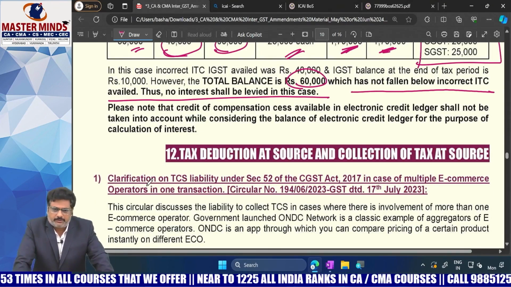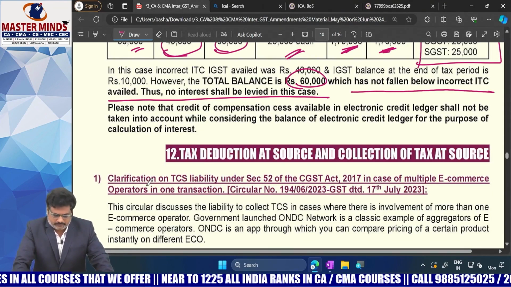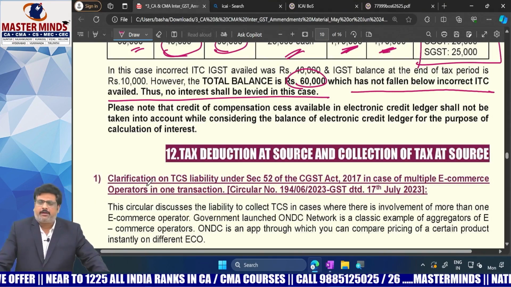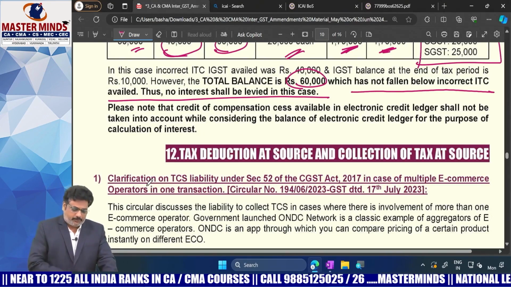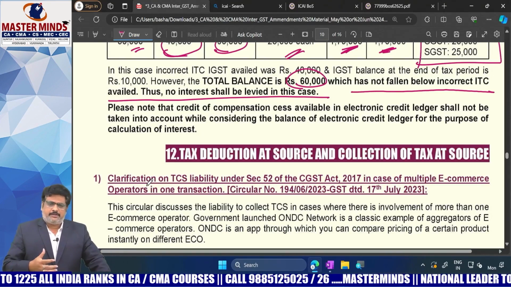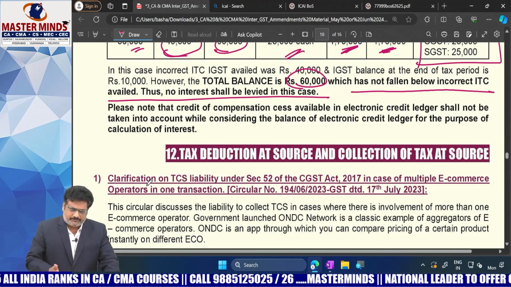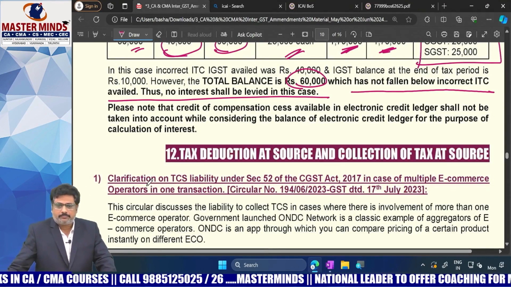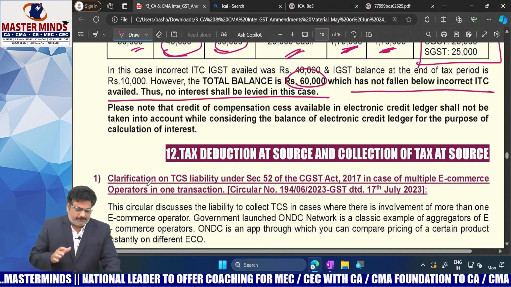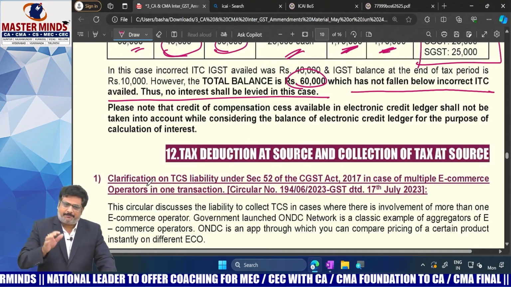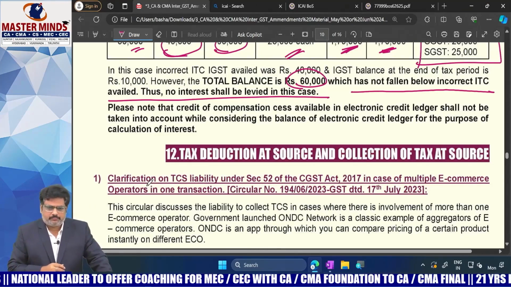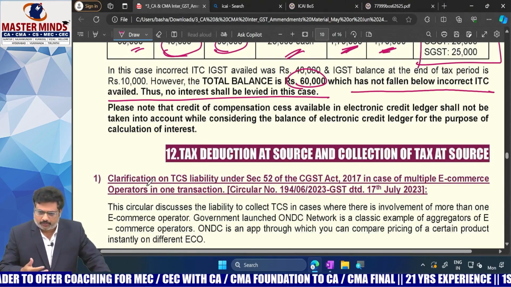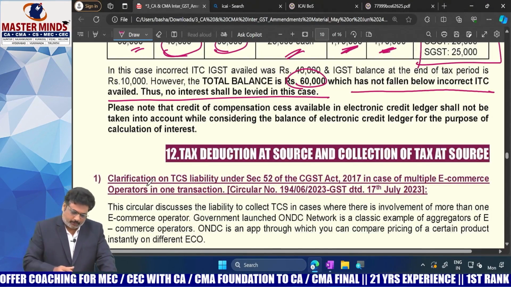A person under the composition scheme cannot make any supplies through ECO. That means if he is making any supplies through ECO, he is not eligible for the composition scheme.